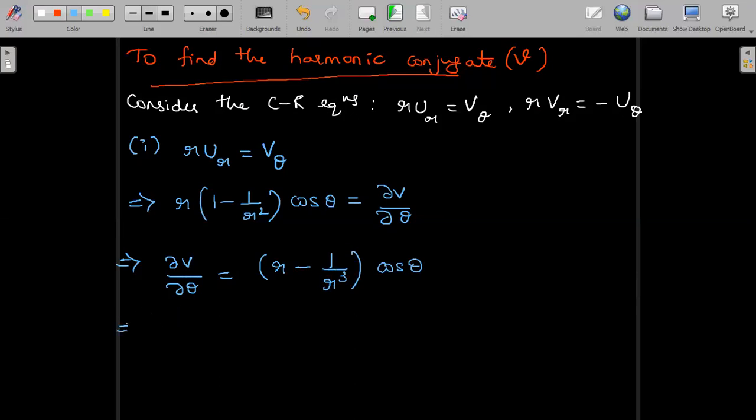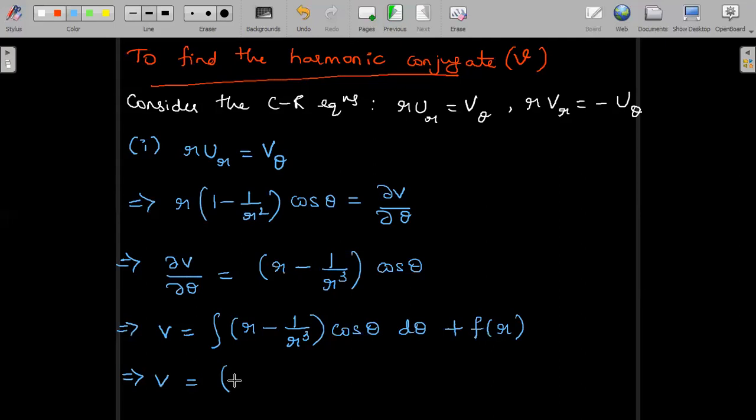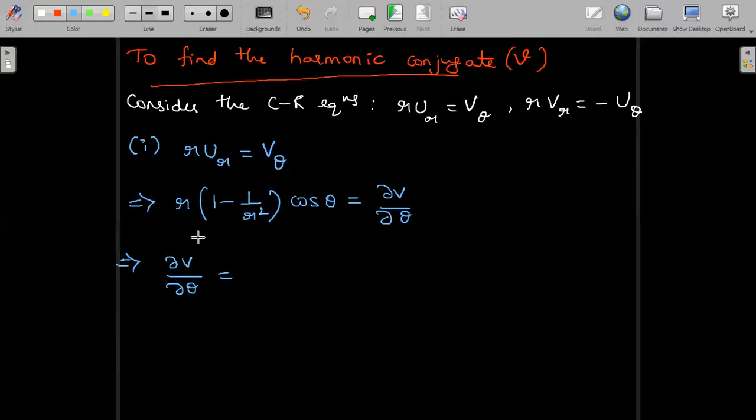Now on direct integration, we can obtain V. We have to integrate with respect to theta. So V is equal to r minus 1 by r cube is a constant with respect to theta. Integration of cos theta is sin theta plus add the constant of integration. I'm sorry, there was a mistake. So I had to rewrite this.